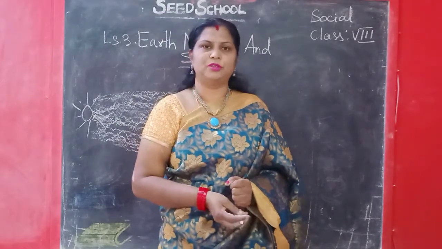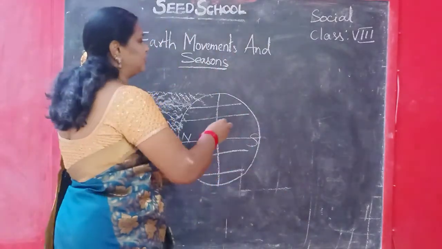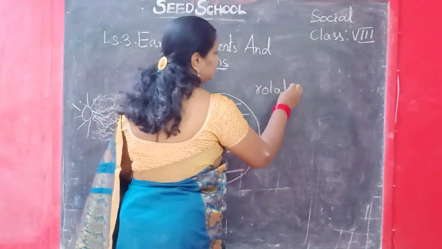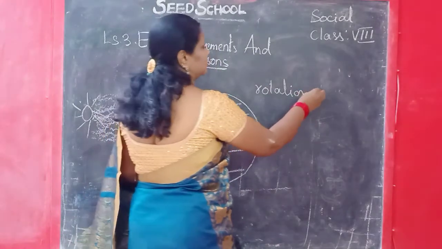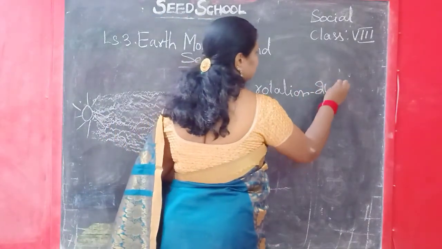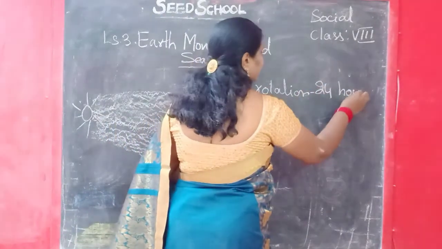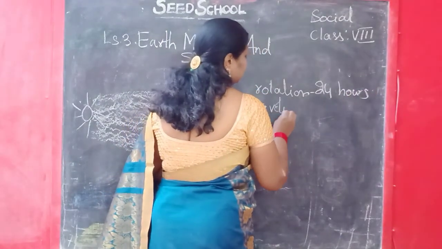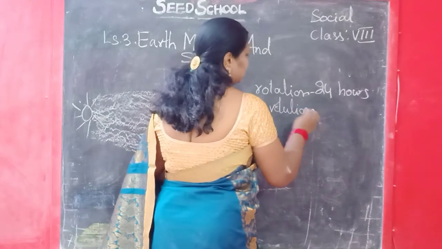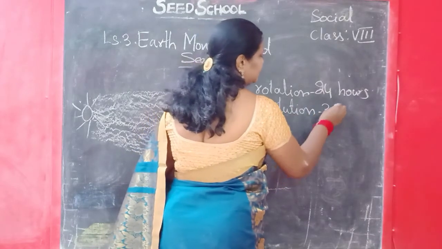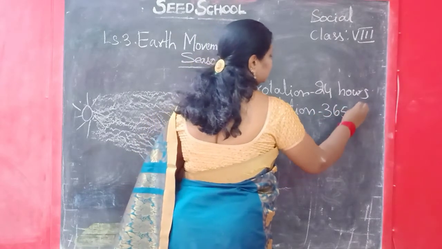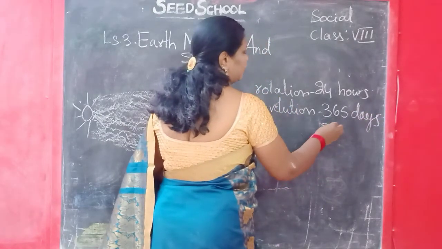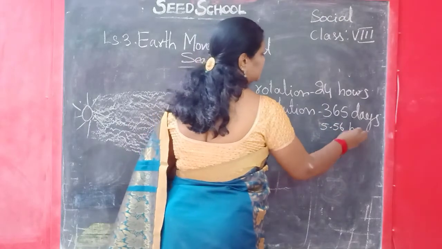So remember this, children: to complete one rotation, it will take 24 hours, and to complete one revolution, it will take 365 days and 5.56 hours.